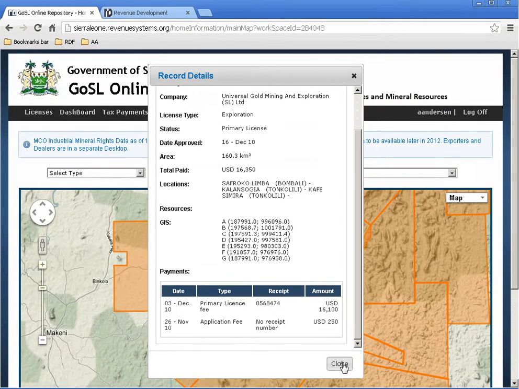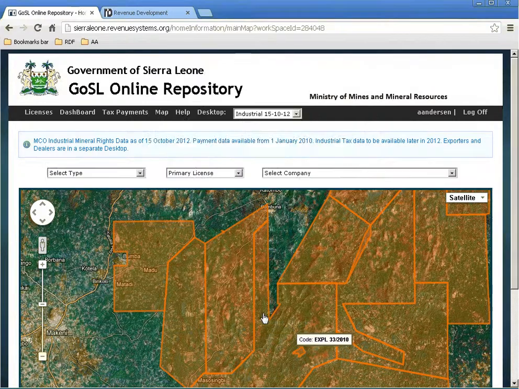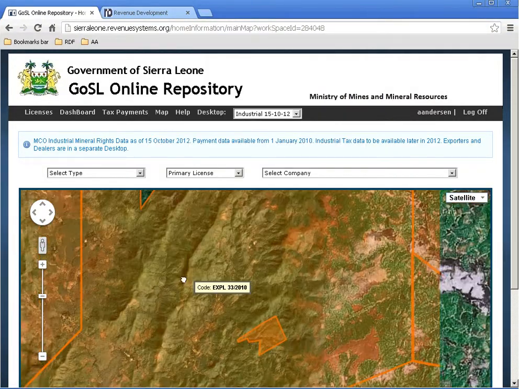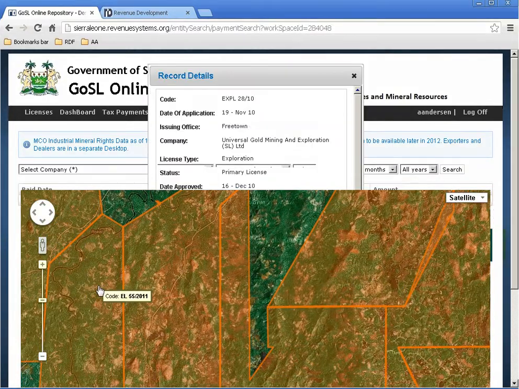You can also apply the satellite images. In some cases that is quite interesting to try, as you can actually see the construction and activities on the ground through the satellite imagery.